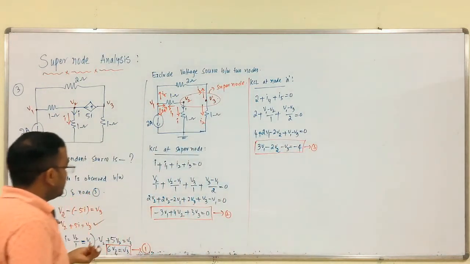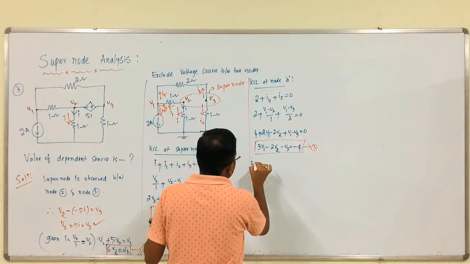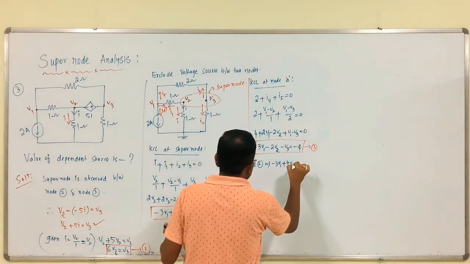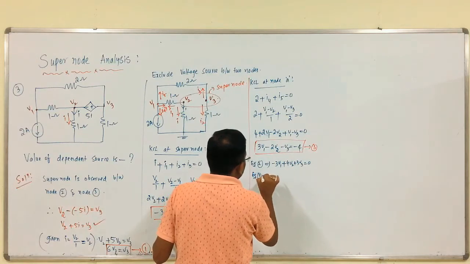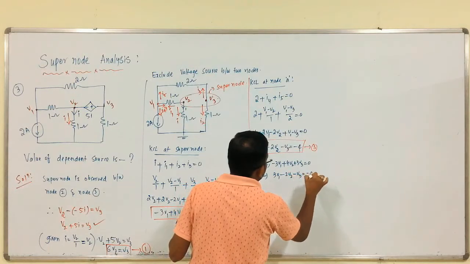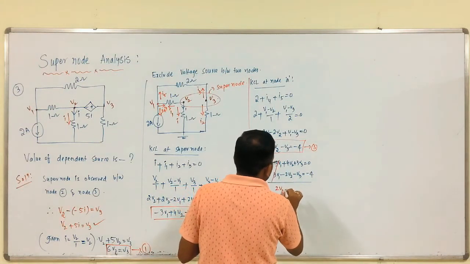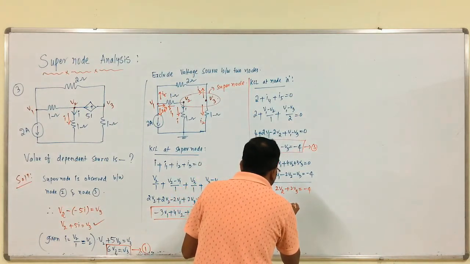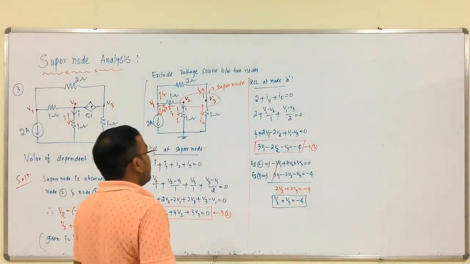Equation 3, right? So, by solving equations 2 and 3: equation 2 is minus 3V1 plus 4V2 plus 3V3 is equal to 0. Equation 3 is 3V1 minus 2V2 minus V3 is equal to minus 4. That gets cancelled. This is 2V2 plus 2V3 is equal to minus 4. Therefore, V2 plus V3 is equal to minus 2,